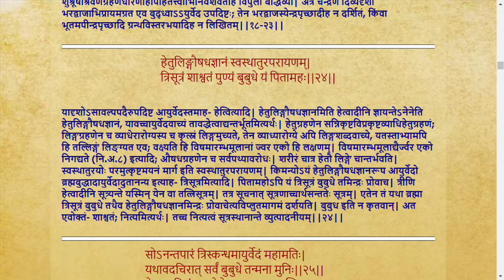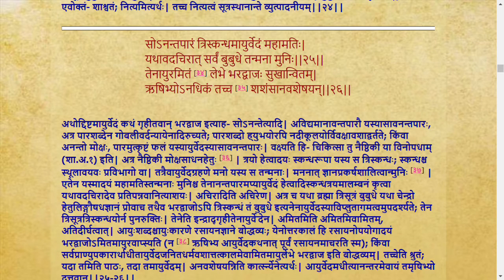Moving to the next shloka. I quote shloka number 25. Anantaparam Triskandham Ayurvedam Mahamatihi Yathavat Achirat Sarvam Bubudhe Tanmana Munihi. Here the shloka is starting with the word Anantaparam. The Anantaparam is being explained as Avidyamanau Anta Parau.